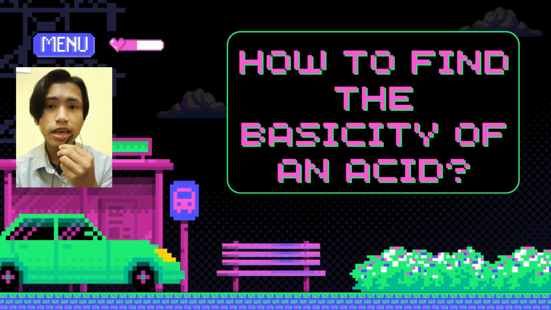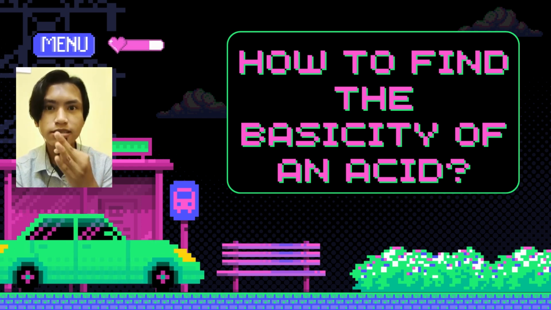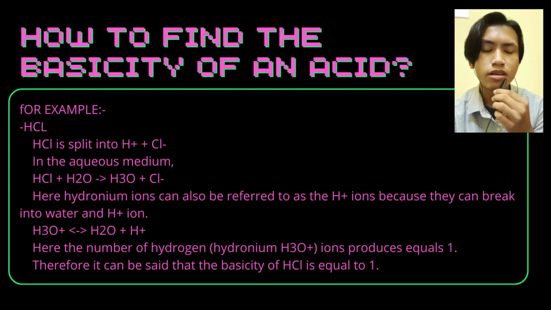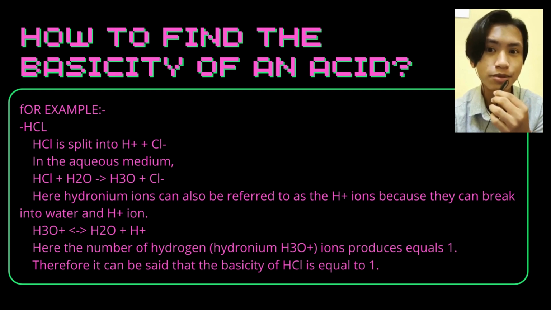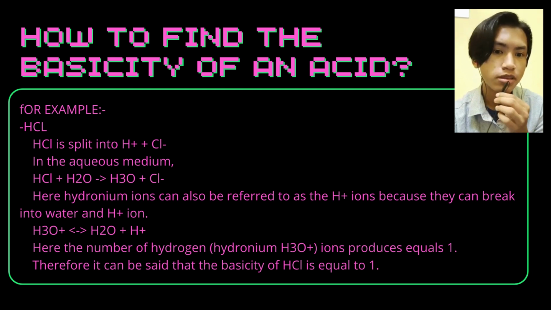Next, we will take a look at how to find the basicity of an acid. I have found one example for you, which is HCl. Firstly, HCl is split into H+ and Cl-. Secondly, it is in the aqueous medium. We can take a look at the equation at the bottom.